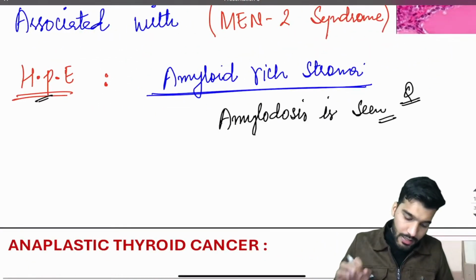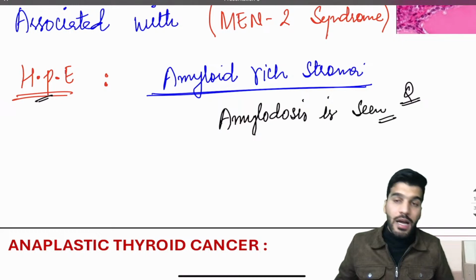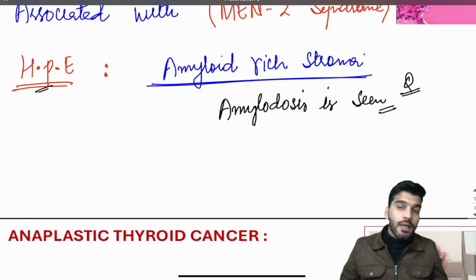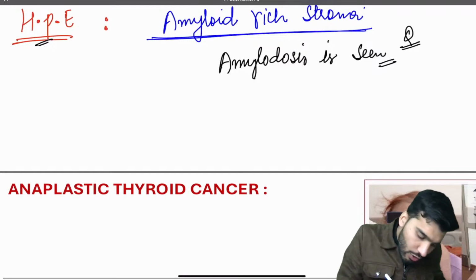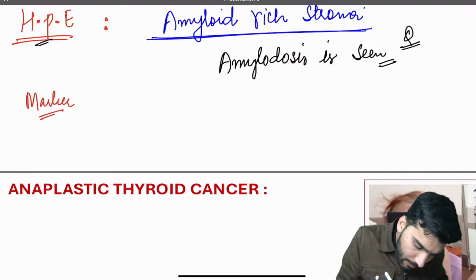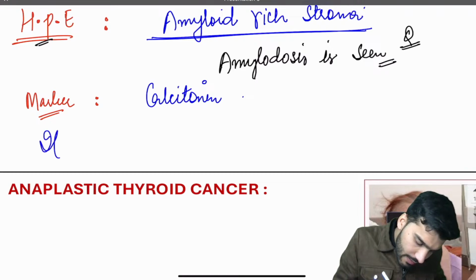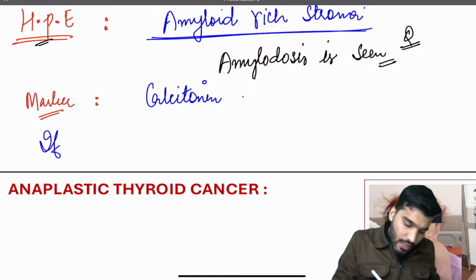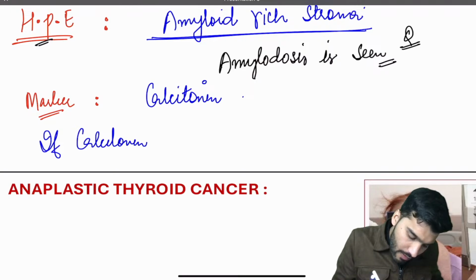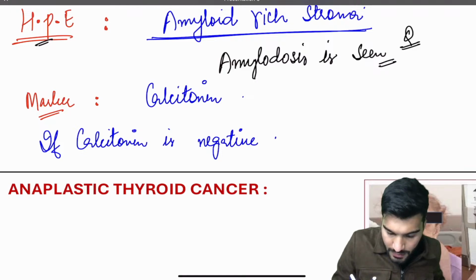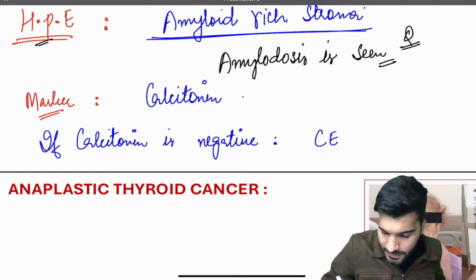question. Now I mentioned that amyloid rich stroma, that means the amyloidosis is seen with the medullary thyroid carcinoma, and in case of a cardiomyopathy it was restrictive cardiomyopathy. Now if I talk about the marker that has been asked multiple times, the marker is calcitonin, and if calcitonin is negative, what will be the marker? Write down in the comment sections. This is an important question bacho. If calcitonin is negative, then the marker is going to be CEA.